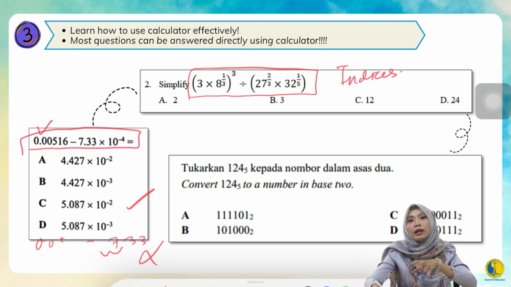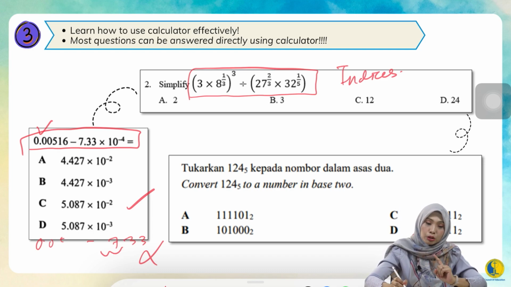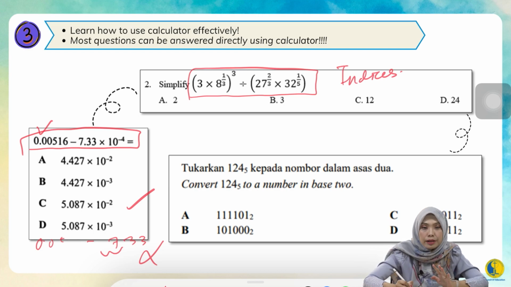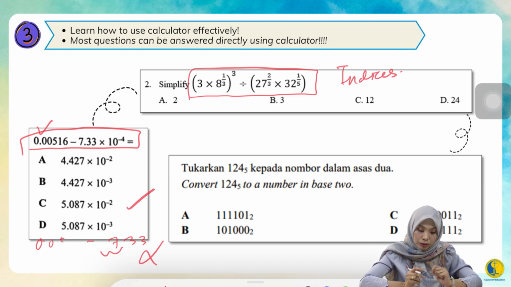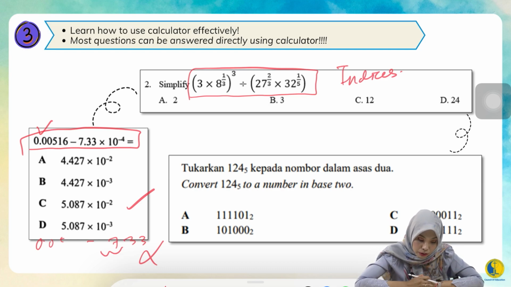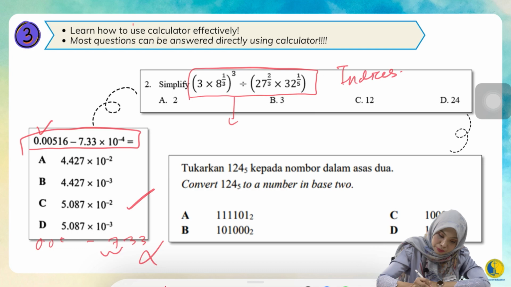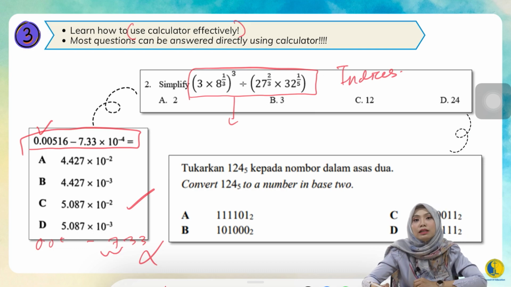But when I talk to my low ability students, the ones who are unable to do proper maths, we still give them hope. We still tell them that there are some things in paper 1 that can help you to pass or to get marks. For good or high ability students, you have no problem. You might be doing your manual working and it doesn't harm you. But for the weaker ones, you look at so many small numbers and you feel so nervous. So what you can do is use the technique of using the calculator effectively.